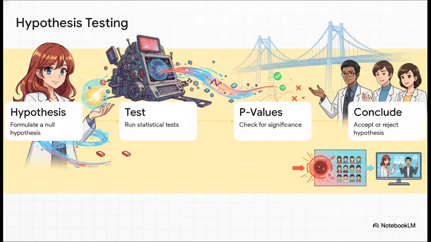Through a process called hypothesis testing. First, we formulate an assumption, which we call the null hypothesis. Then, we run rigorous statistical tests on our sample data. Things like a t-test, a z-test, or a chi-square test. We check the resulting p-values to see if the math actually proves our assumption is statistically significant. Finally, we either accept or reject the hypothesis.